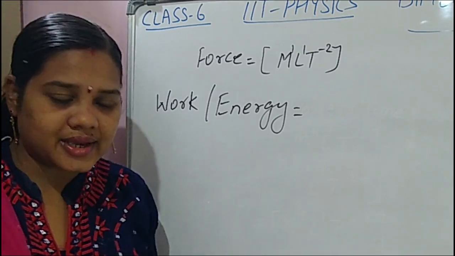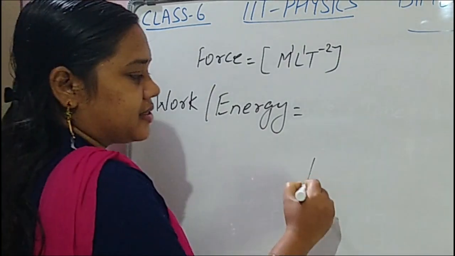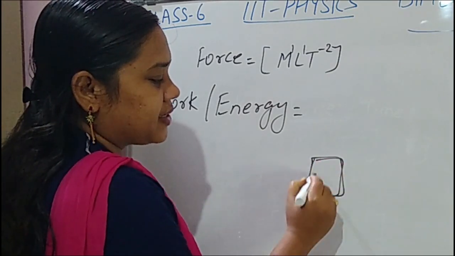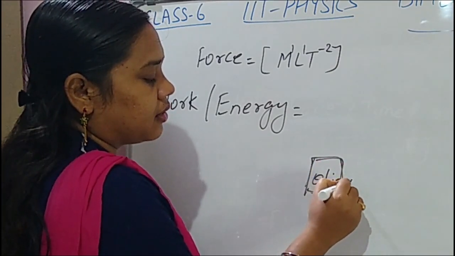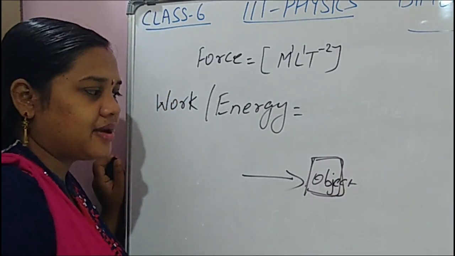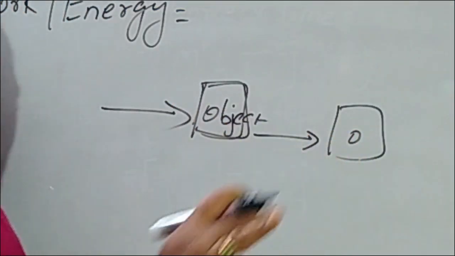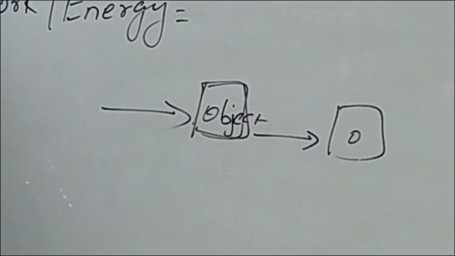Understood? According to science, one object is there, and when you apply force on this object and the object is displaced from its position, then only we say work is done.